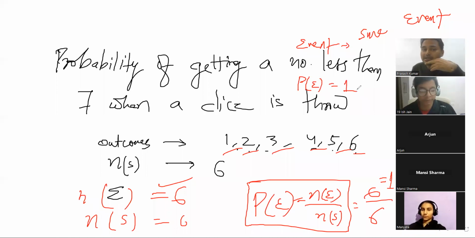Give me an example where the probability is 0. Getting 8 on a dice.